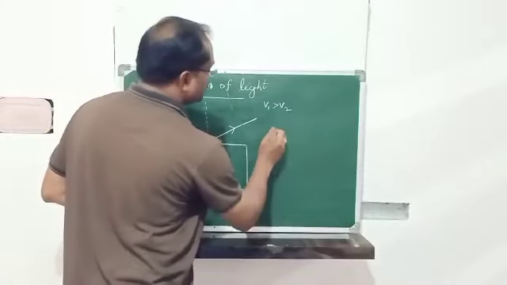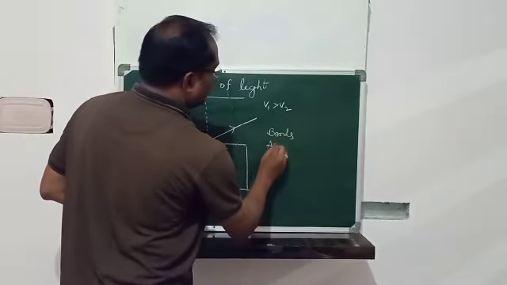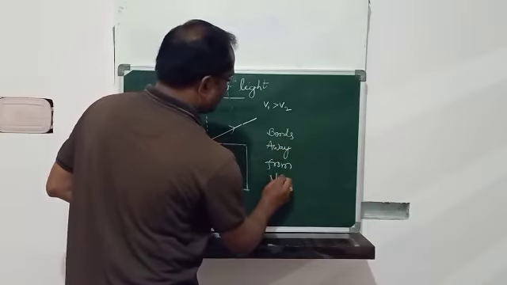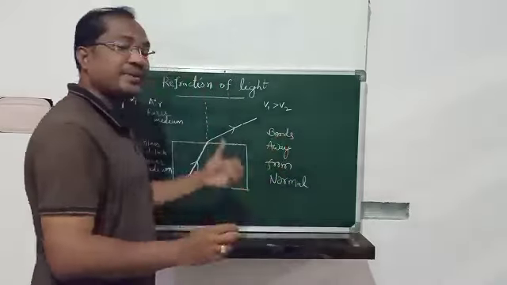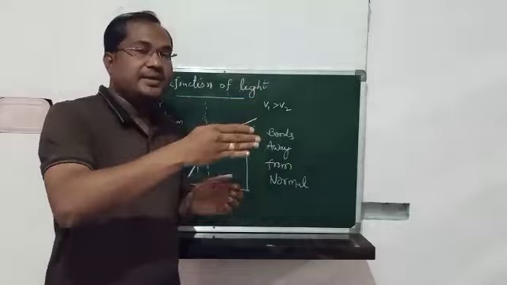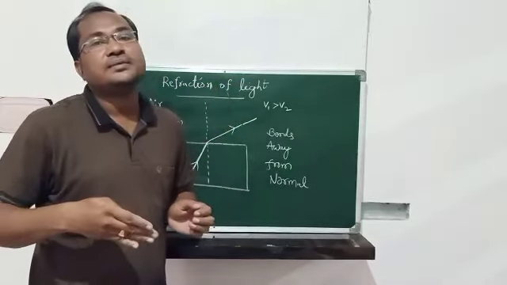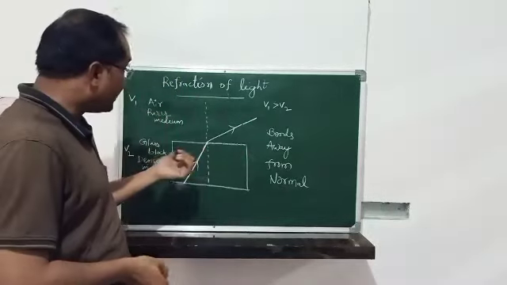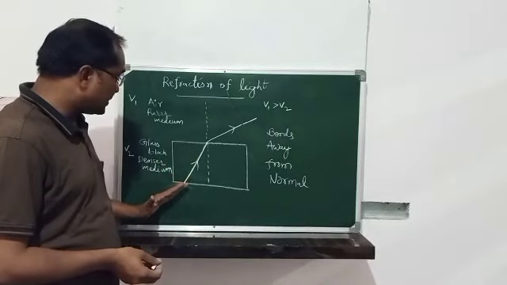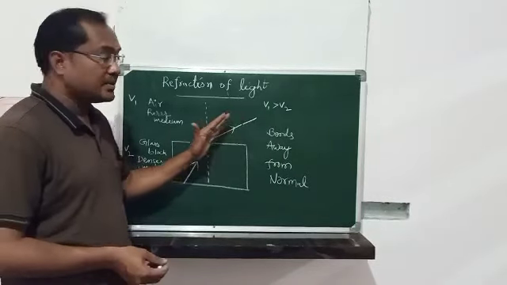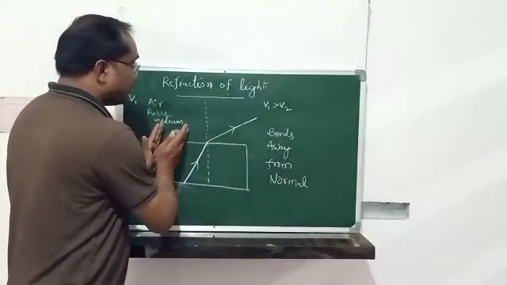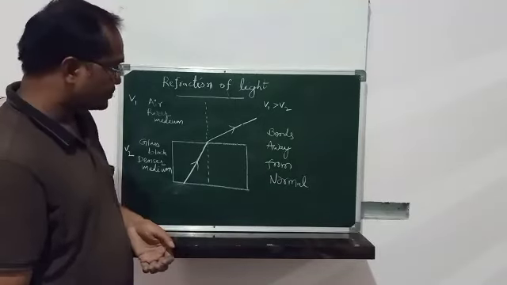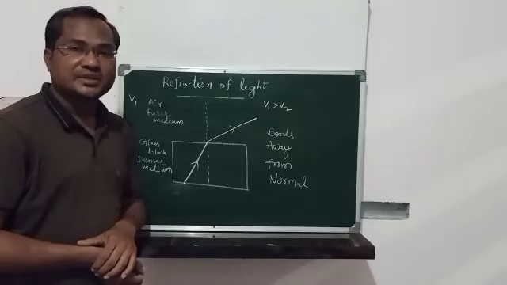Whenever a light ray passes from rarer medium to denser medium, it bends towards the normal. Here, the light ray passes from denser medium to rarer medium, so that light ray will bend away from the normal. So this is called refraction of light.